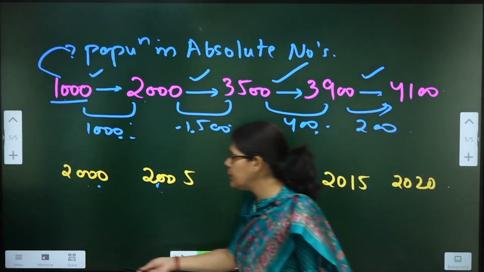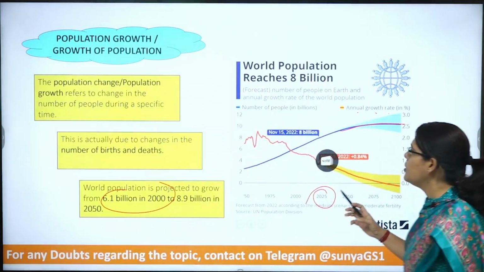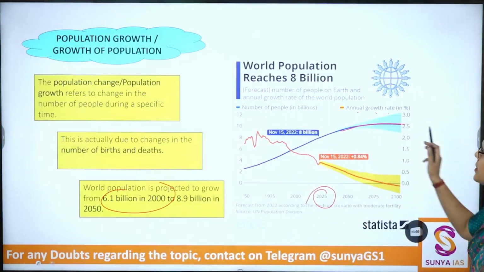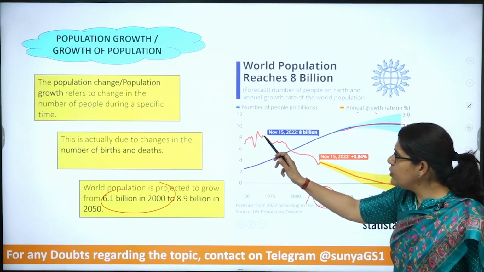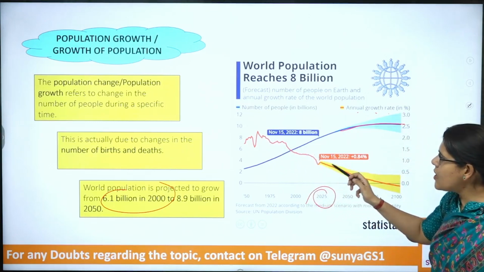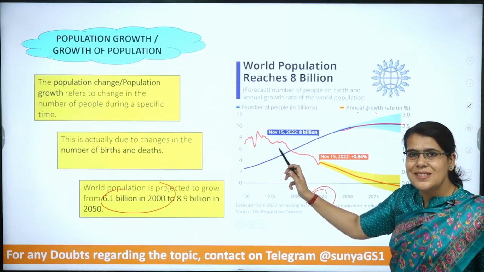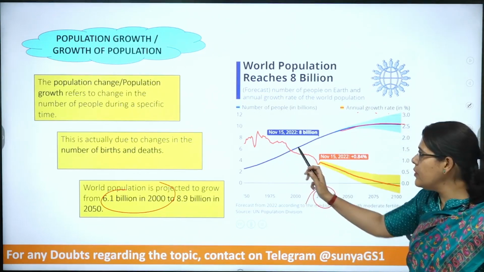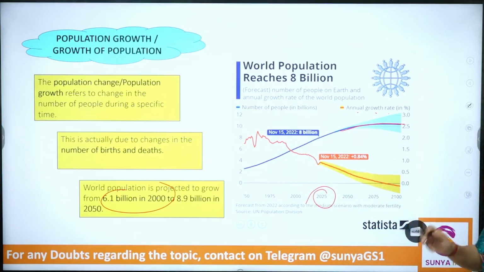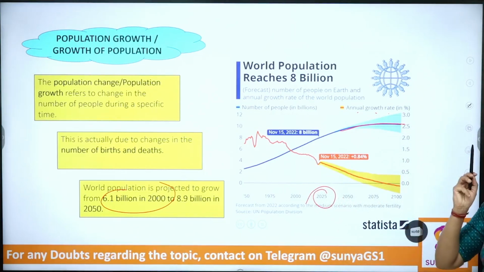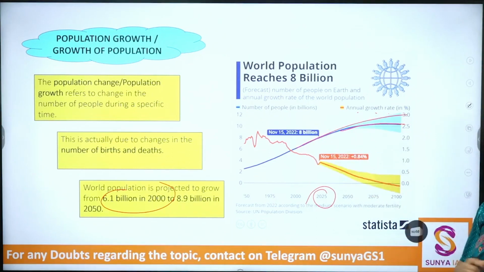I hope this is clear. So here, even though the population is increasing, the growth rate has eventually started declining. And more importantly, since the 1970s, 80s, we can see that population growth has started declining, that is for sure. So even though the population in absolute numbers is increasing, the growth rates are declining.